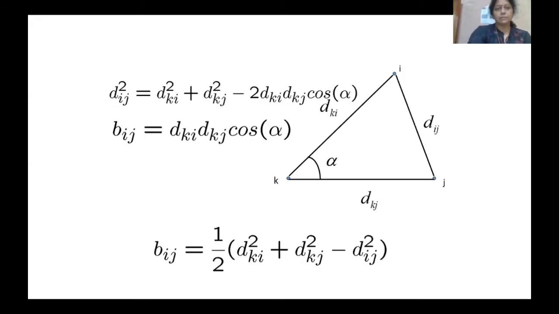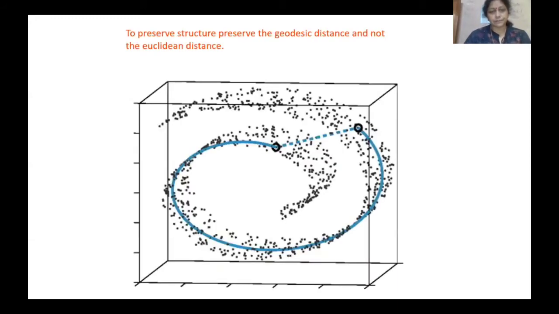Basically, if you are using the Euclidean distance formula, this is the distance between two points. So when you are taking dj and dk, it comes out to be this distance. And now you see here, this is one point and this is another point, but you see that this is the distance which you have to measure, and this is the manifold which is moving along this.